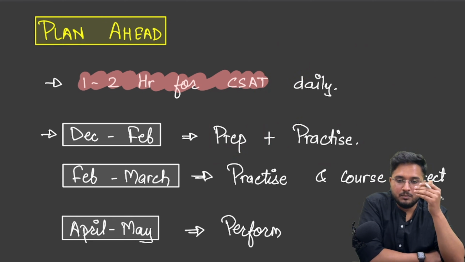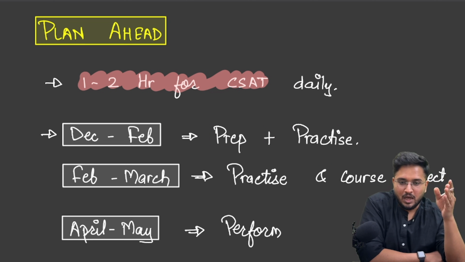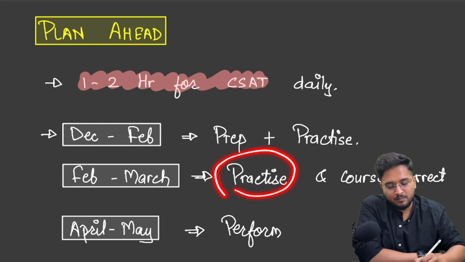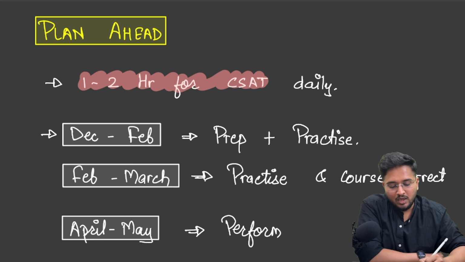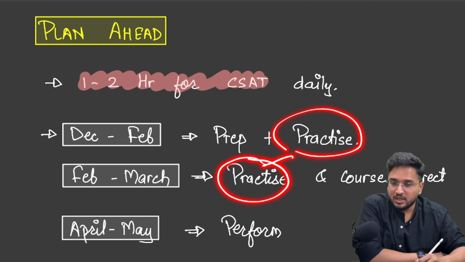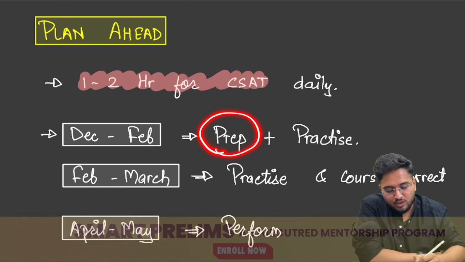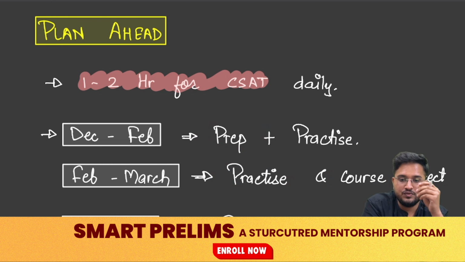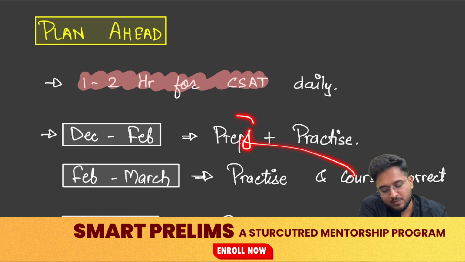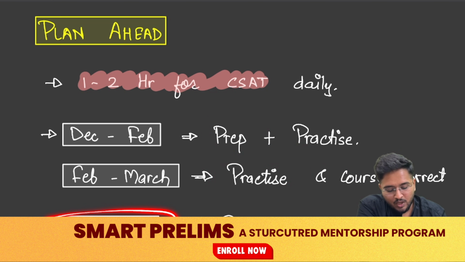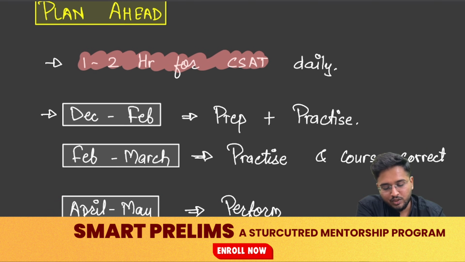Now, from mid-February to March, the 40-45 days, you should be focusing on practice. Your topic-wise practice continues in February and March, and this time you use for course correction: whichever topics you feel are weaker, you go back to the concepts, learn them again and practice them. And lastly, April and May would be reserved for the performance part, where you pick up PYQs